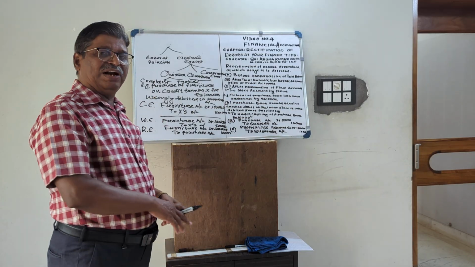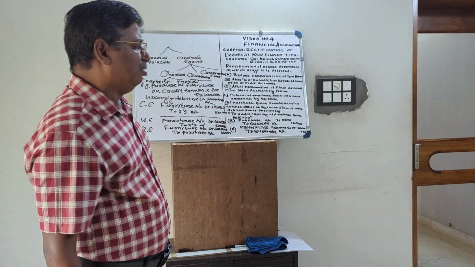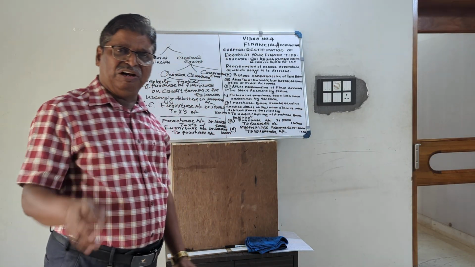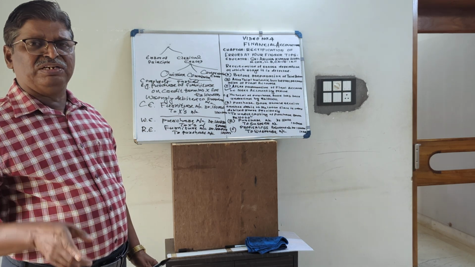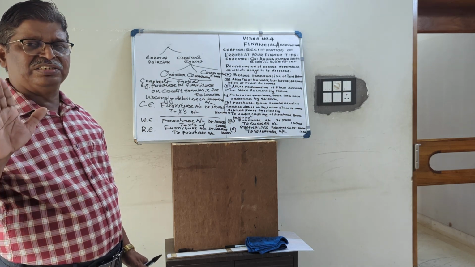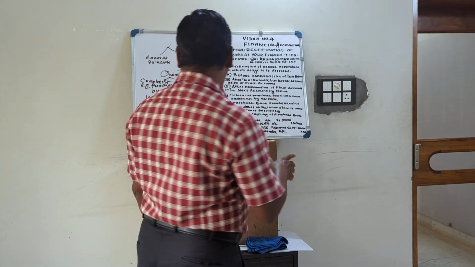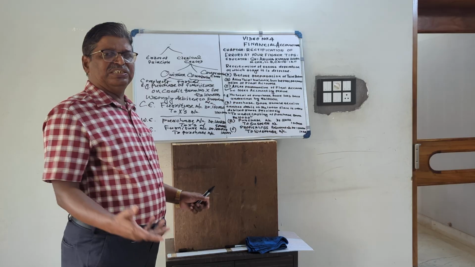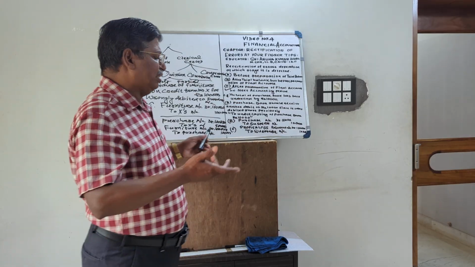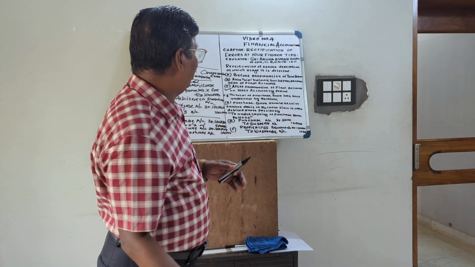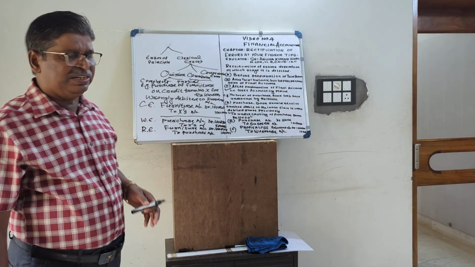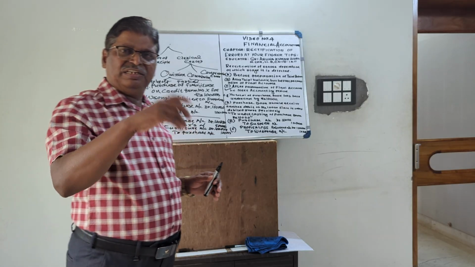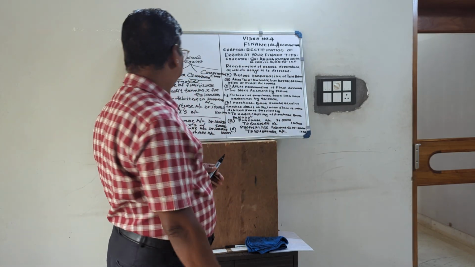And all of you know, whatever may be nominal accounts, it may be trading account related expenditure, income, and profit and loss related expenditure, income. The nominal account will close by transferring to profit and loss account. Finally, it will show either net profit or net loss. If in the expenditure there is an error, a shortage of expenditure, then net profit is more. When net profit is more, net capital will also be more, because net profit at the end of the year will be transferred, closed by adding to the capital account of the business.